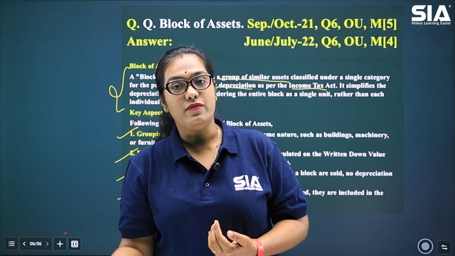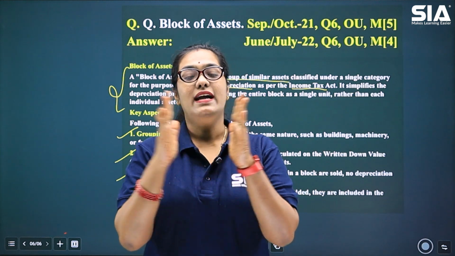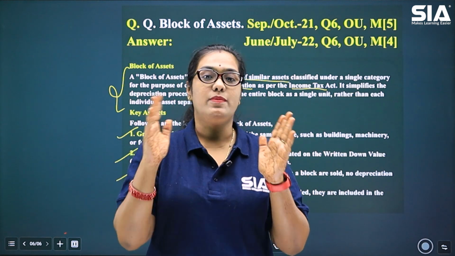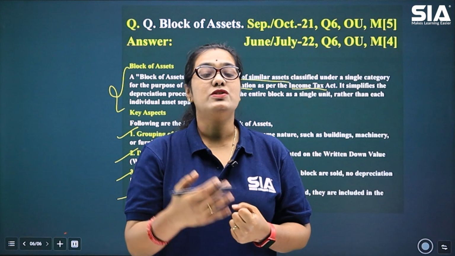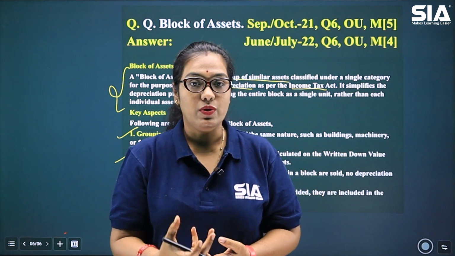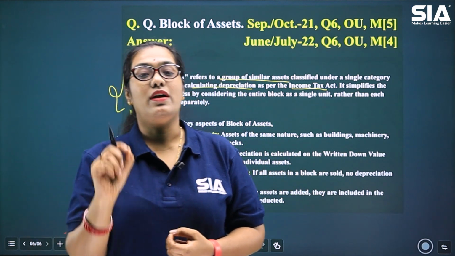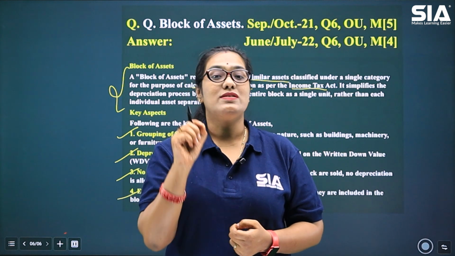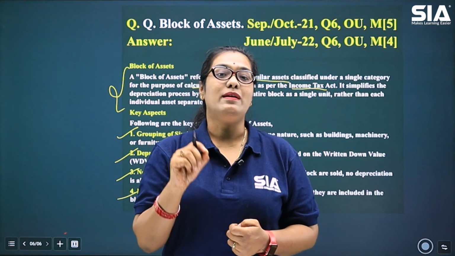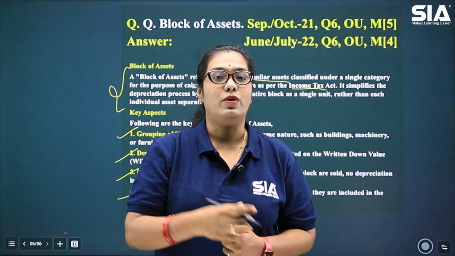If it is a comparative question, please write it in a tabular form so that we are able to differentiate between the two items. So based on the type of question asked, remember to structure your answer accordingly, because presentation matters a lot.